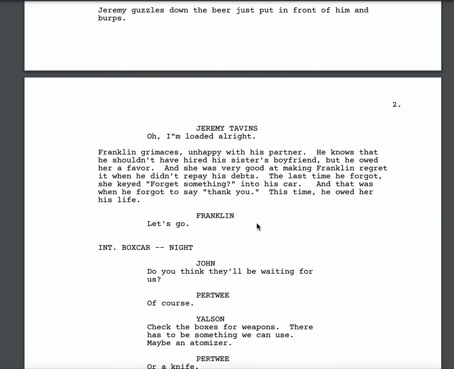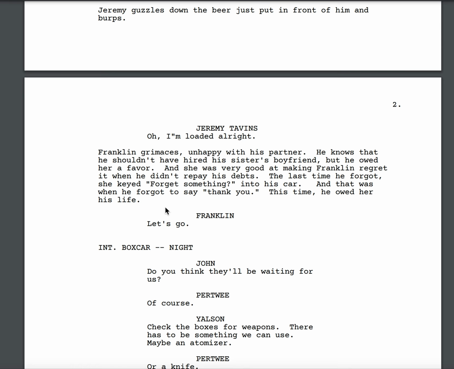All right, so here we have Franklin grimaces, unhappy with his partner. He knows that he shouldn't have hired his sister's boyfriend, but he owed her a favor. She was very good at making Franklin regret it when he didn't repay his debts. The last time he forgot, she keyed "forget something" into his car, and that was when he forgot to say thank you. This time, he owed her his life.